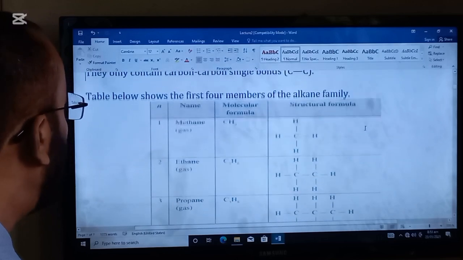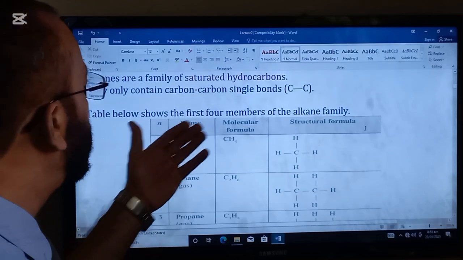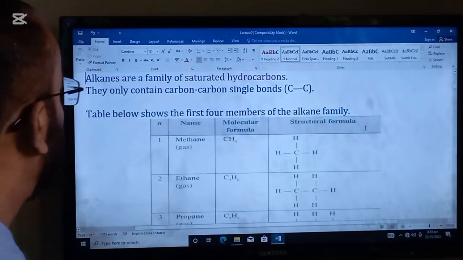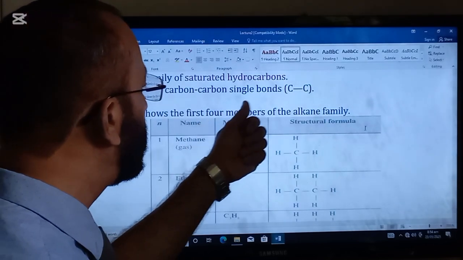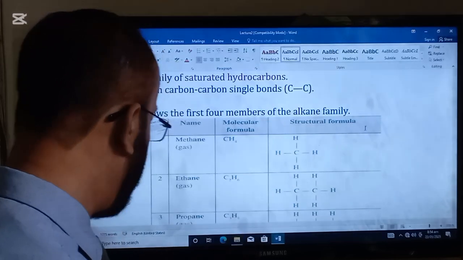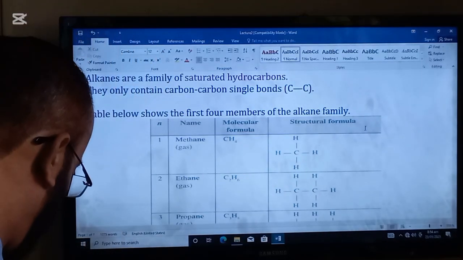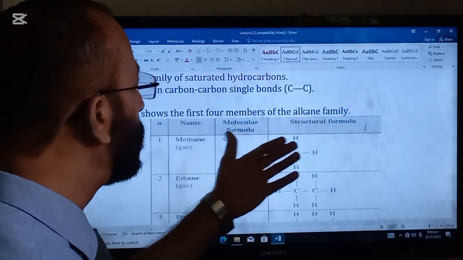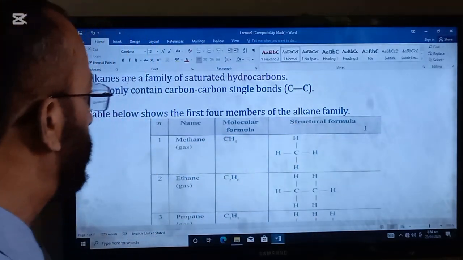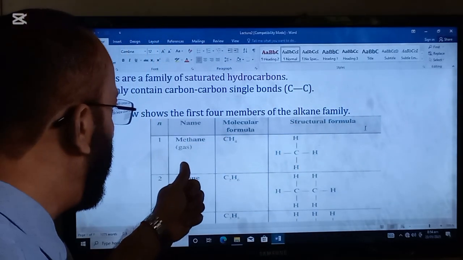Alkanes are a family of saturated hydrocarbons. They only contain carbon-carbon single bonds. This is a carbon-carbon single bond. The table below shows the first 4 members of the alkane family. Methane.